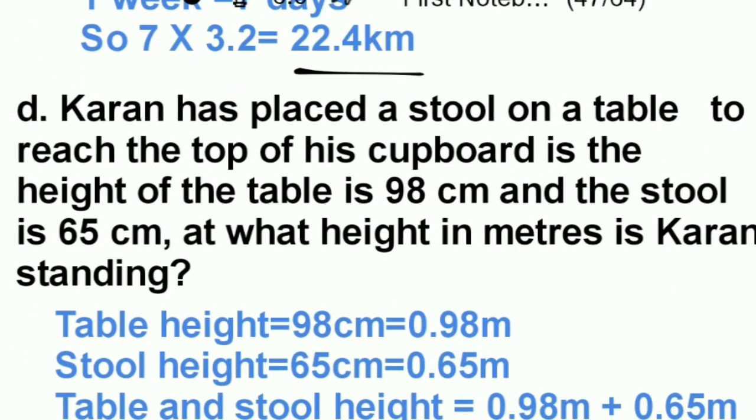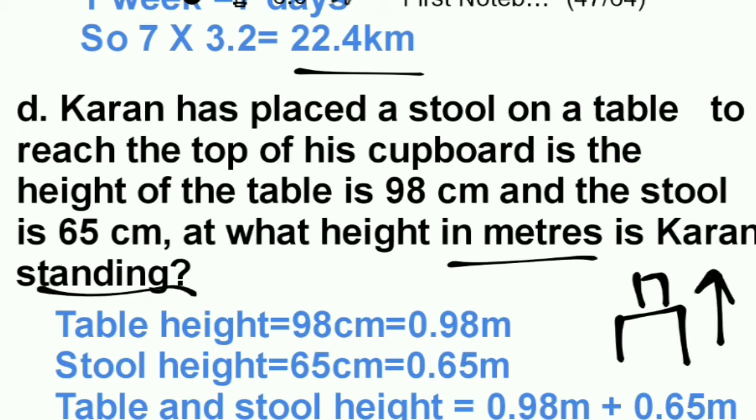Next, Karan has placed a stool on the table. See, this is the table and he has put the stool on the table to reach the top of his cupboard. The height of the table is 98 centimeter and the stool is 65 centimeter. We have to find the height in meter he is currently standing at.